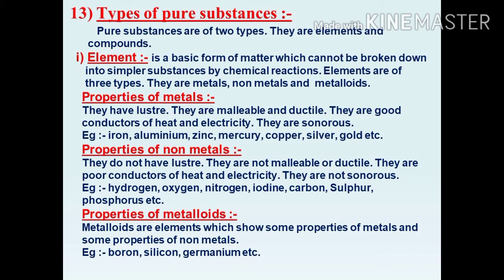Then properties of metalloids. Metalloids are elements which show some properties of metals and some properties of non-metals. Metalloids have two characters. Sometimes they show metallic character, otherwise they show non-metallic character. Example: boron, silicon and germanium. This is about the element. An element is a basic form of matter which cannot be broken down into simpler substances by chemical reactions.